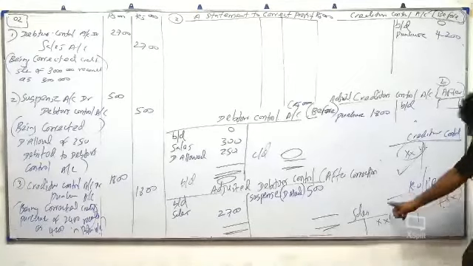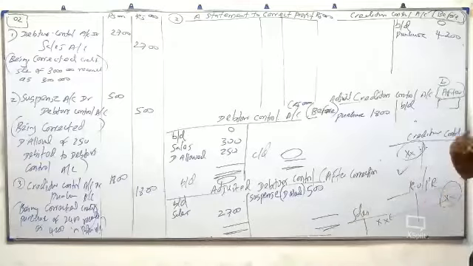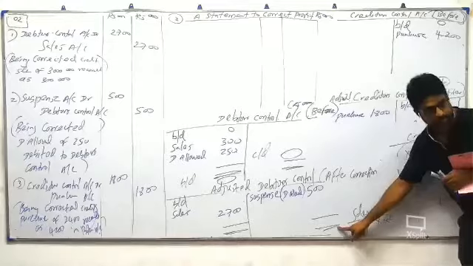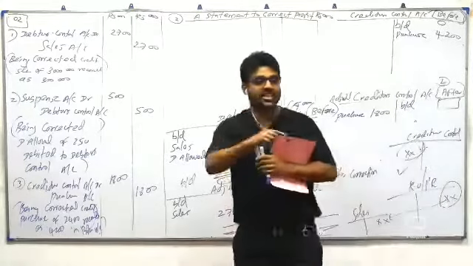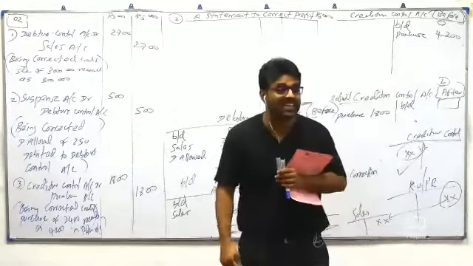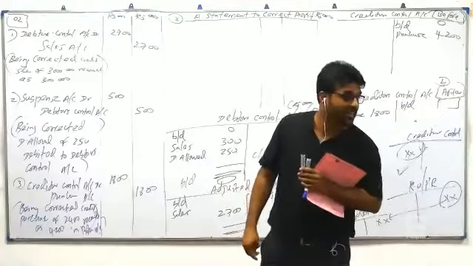Some students will only cancel the wrong account. The correct account they forgot, and you are making another mistake. So wrong account, cancel it. Record in the correct account. So what's the correction again? Sales account debit 20, return outwards account credit 20.